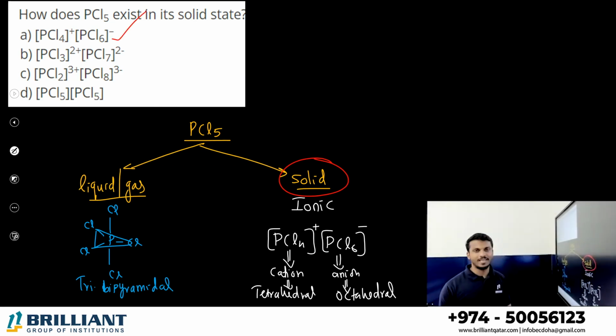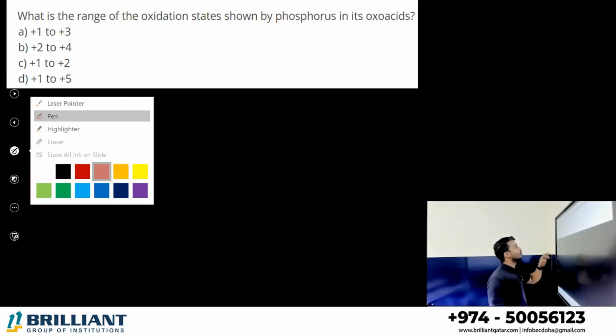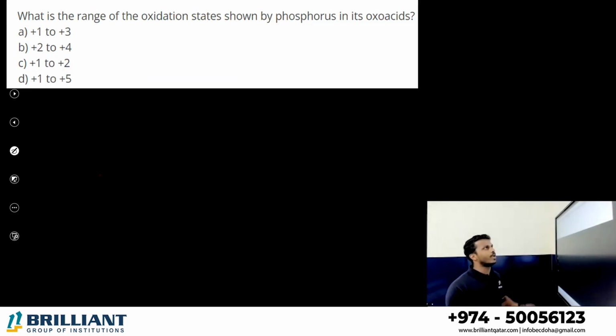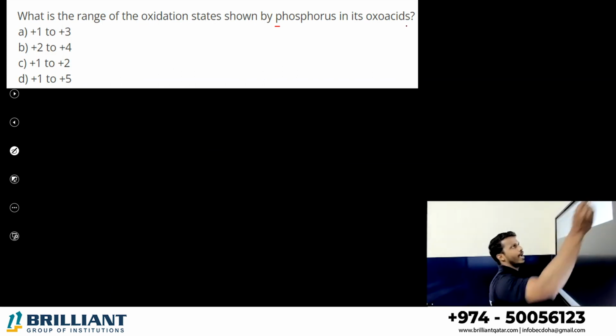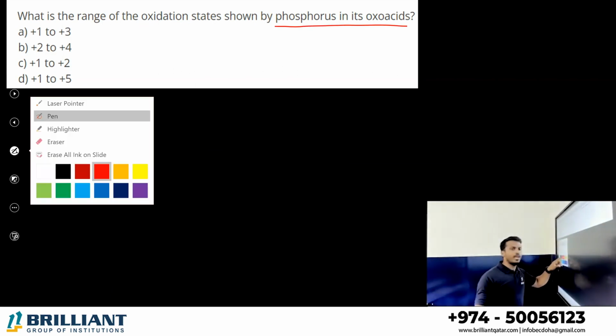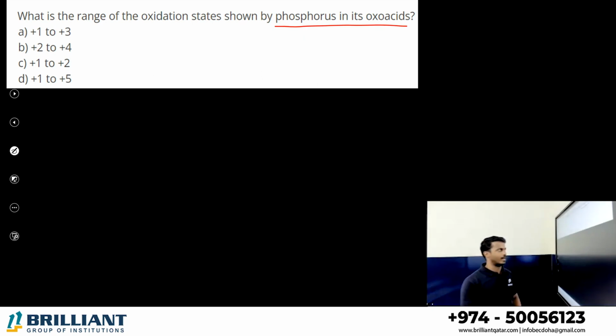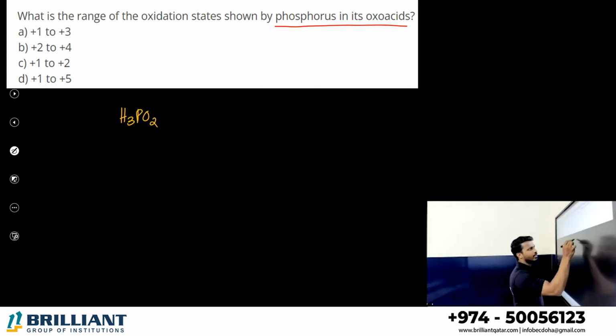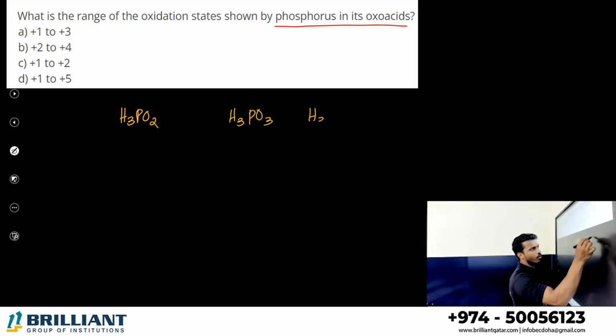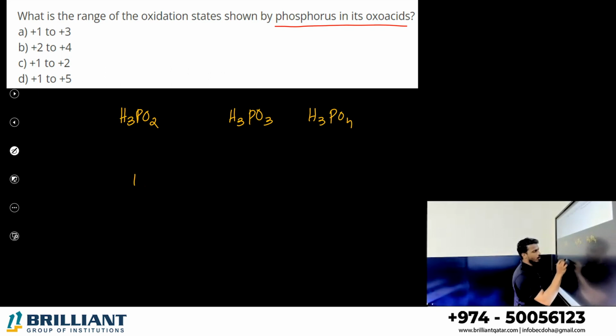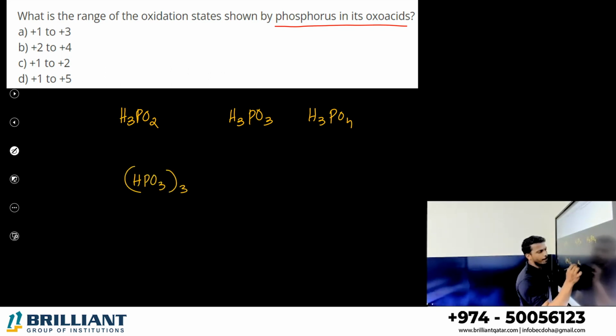PCl4 plus PCl6 minus. Next, what is the range of the oxidation state shown by phosphorus in its oxoacids? You may study so many oxoacids of phosphorus, like H3PO2, H3PO3, H3PO4, and HPO3 thrice, and we have H4P2O7 and the polymer also.